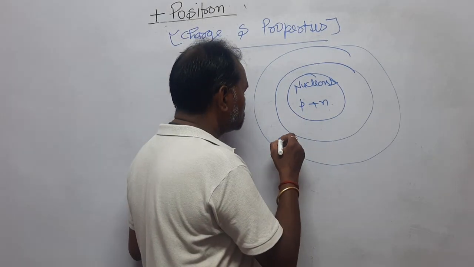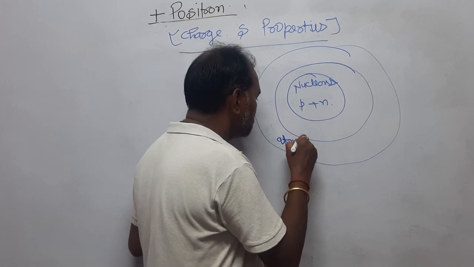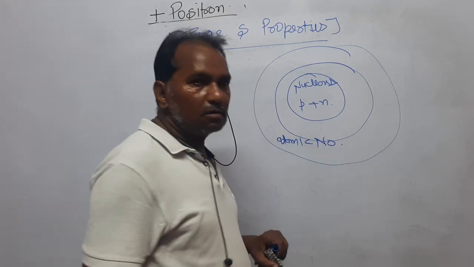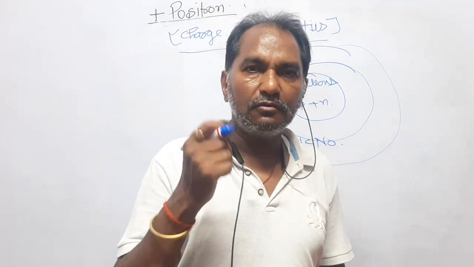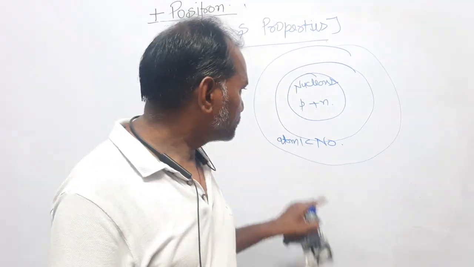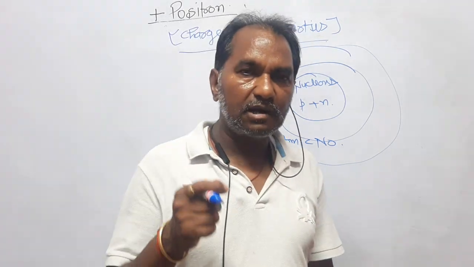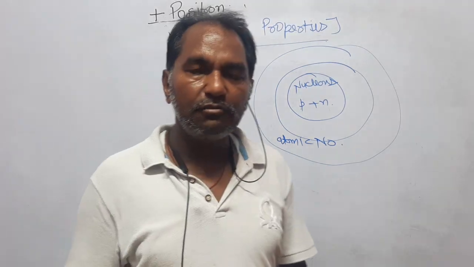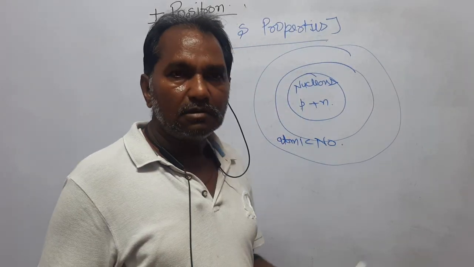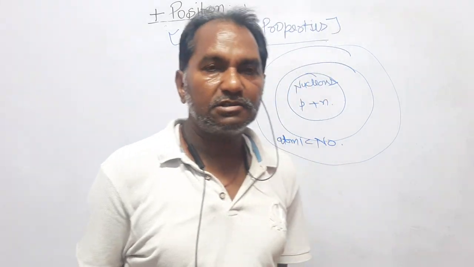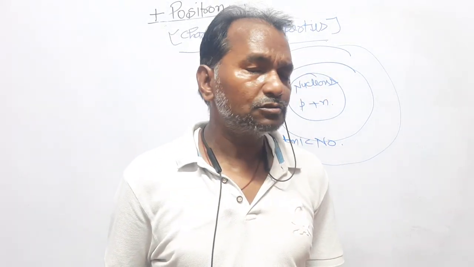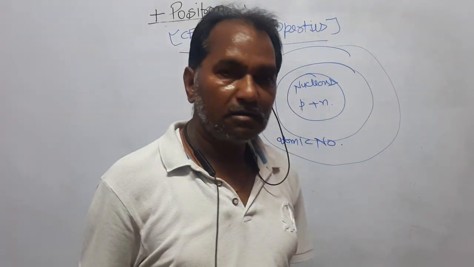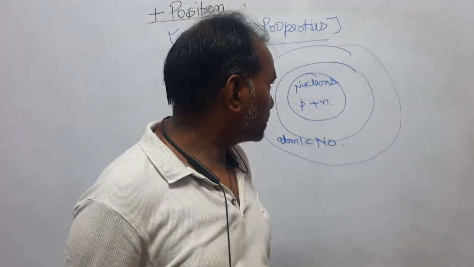The number of protons is decided by the atomic number. There are two quantities which define an atom: one is the atomic number and the other is the mass number. The atomic number defines the number of protons, and that is equal to the number of electrons. Neutron is a neutral particle, and the number of neutrons is equal to the mass number minus the atomic number. Later on we will discuss all that.